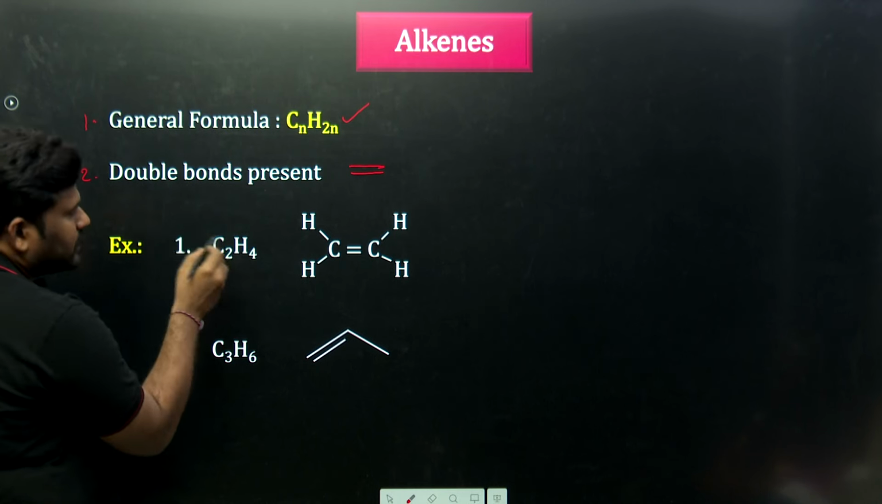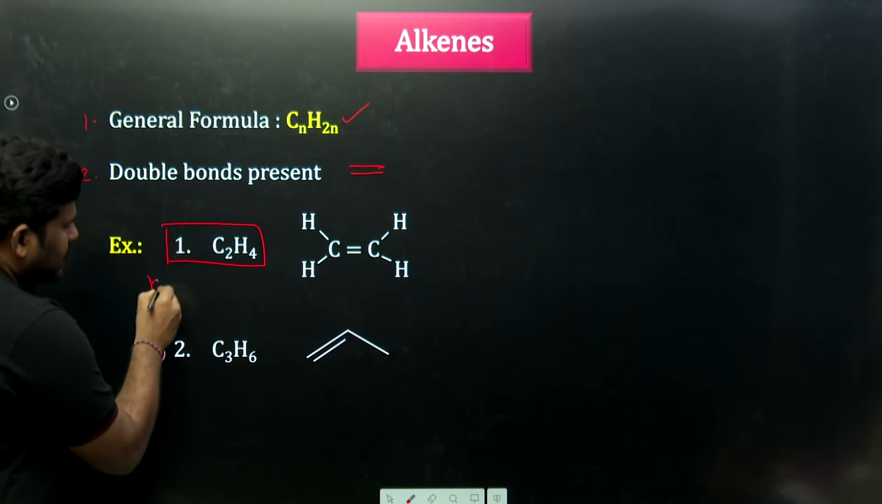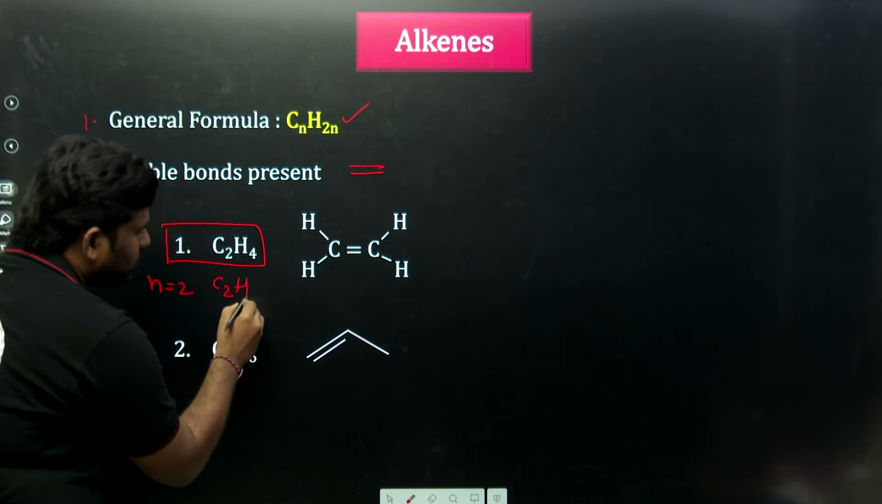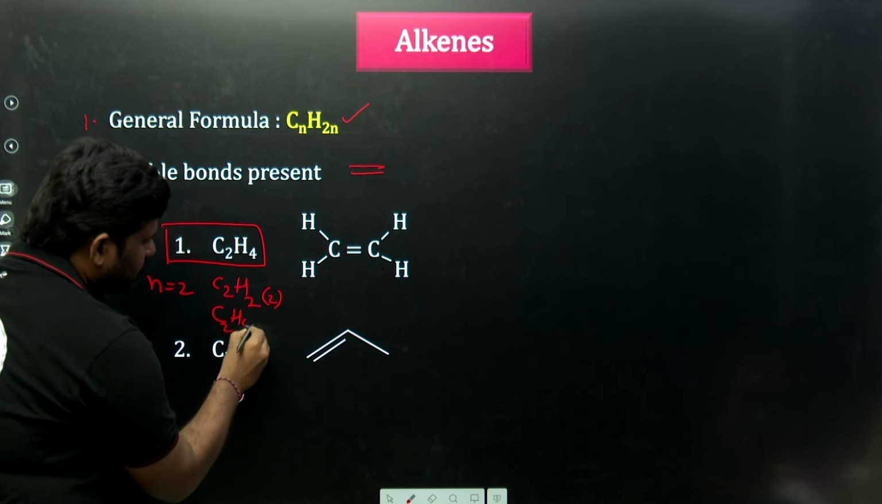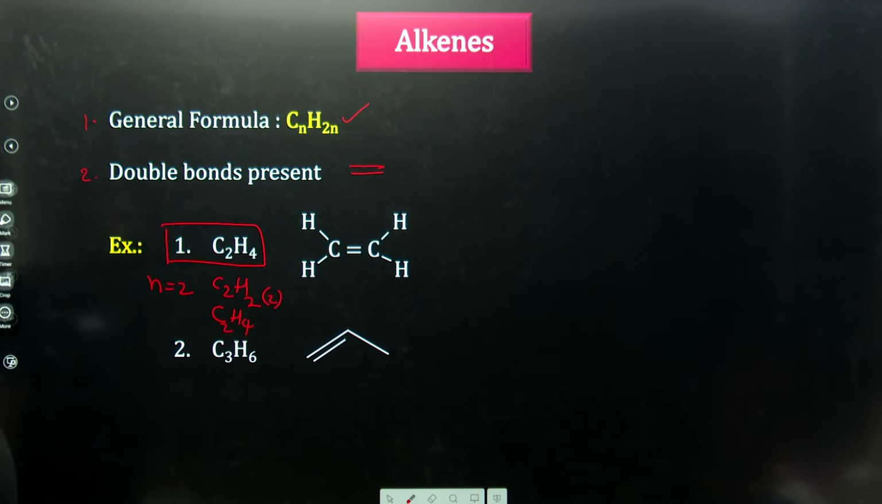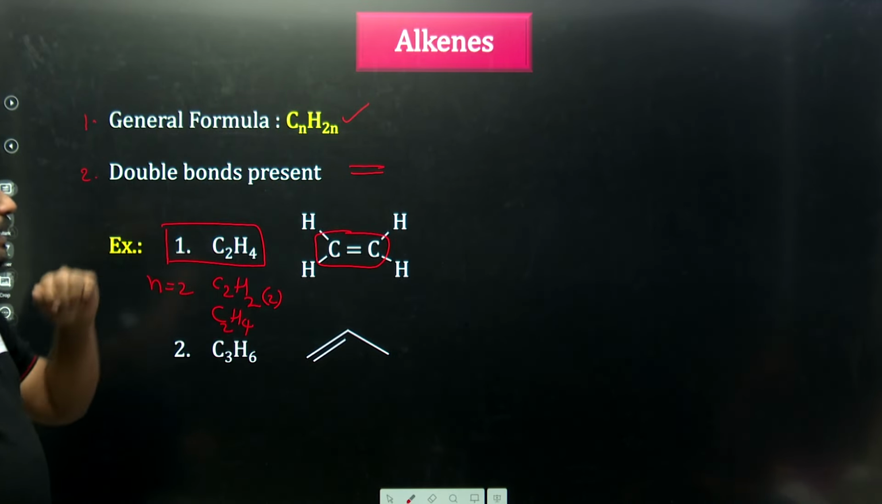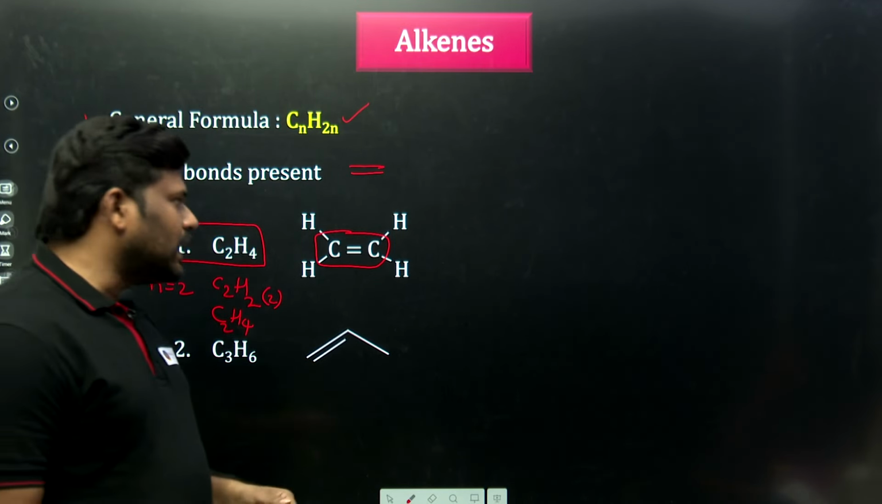Example: they will give you the formula C2H4. Here take n equal to 2. CnH2n, 2n means 2 into 2, that is C2H4. They will also give you a structure with a double bond here. Single bonds are also there, but one double bond is there, and that is considered an alkene.